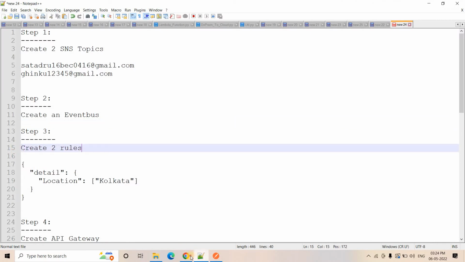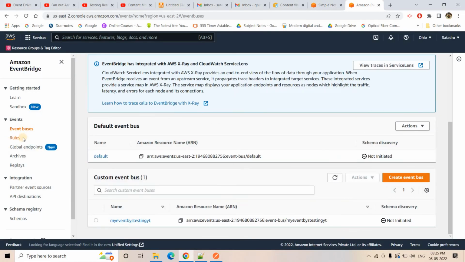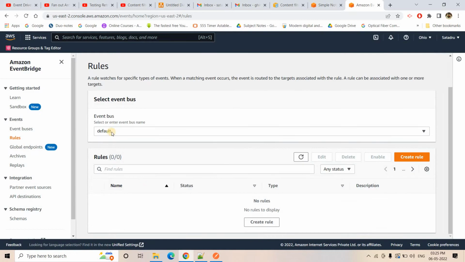Now here, if you see this architecture, it is not that as soon as some event comes into the Eventbus, it should be published to all the subscribers. It should go to either of these SNS topics based on the event rule. So for two different SNS topics, I am going to create two different rules under the Eventbus we created. Here we have created our Eventbus. Now I will go to rules, choose the Eventbus we created, and then create rule.